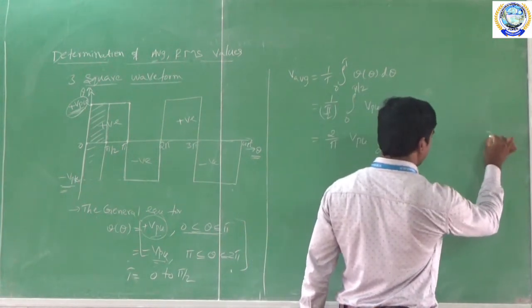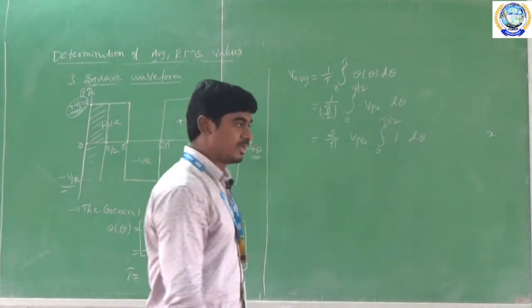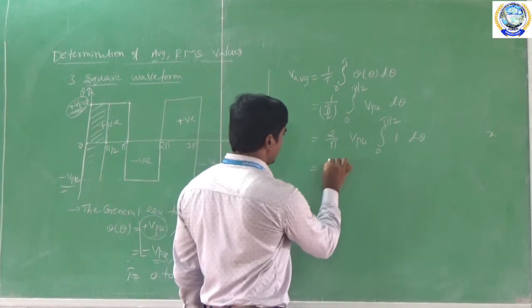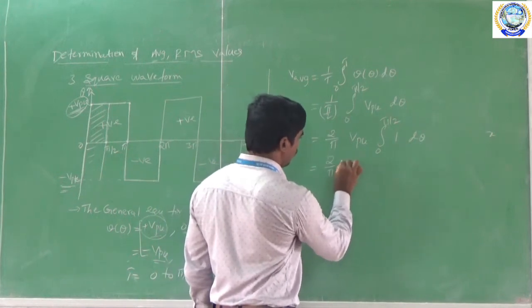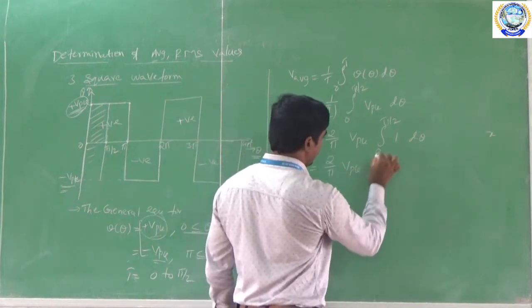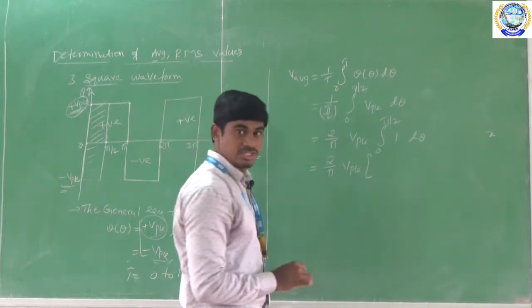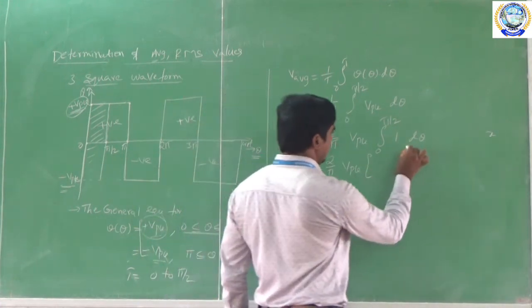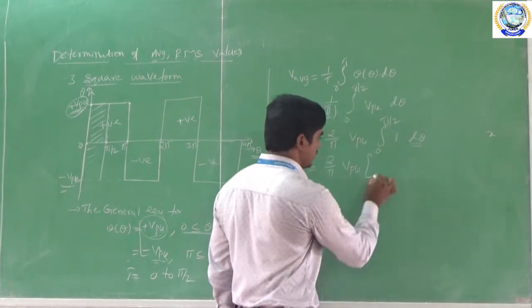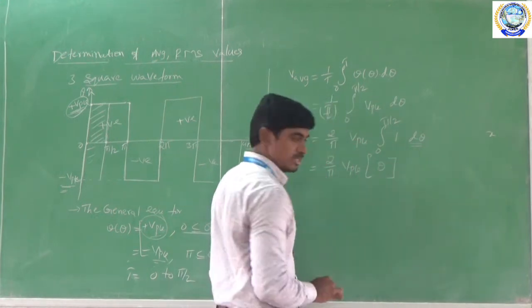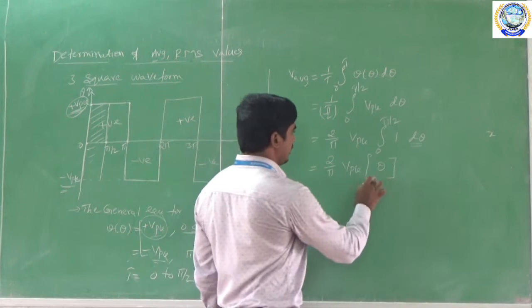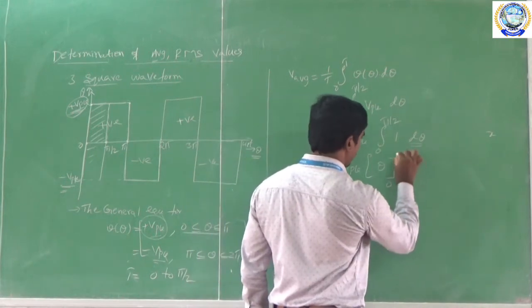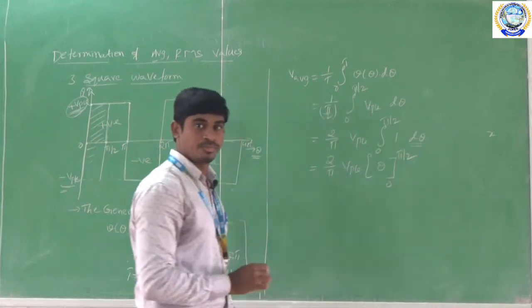It is equal to x, otherwise theta. Here I am integrating with respect to d theta, so this will become theta, with limits 0 to pi by 2.